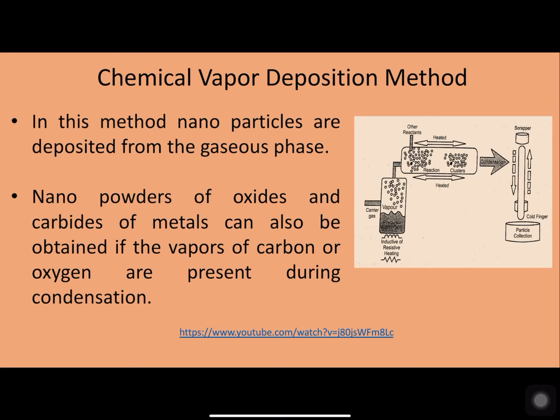So this is a method wherein the nanomaterials are deposited in the gaseous phase. Usually, nanopowders of oxides or carbides of metals can be prepared by this method during the condensation process.